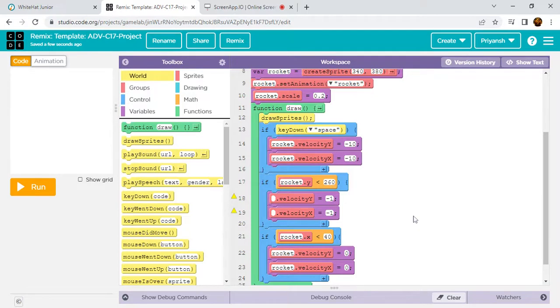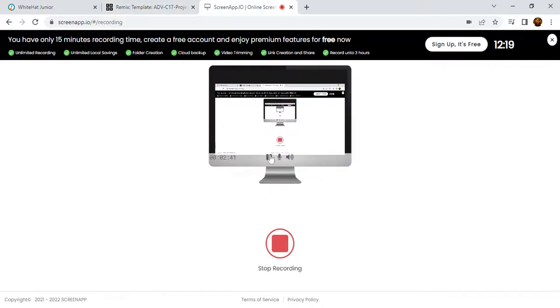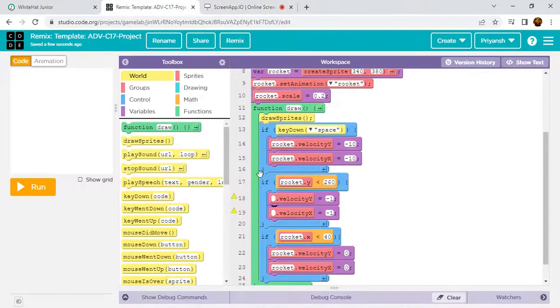Just wait a second. Yes, rocket. Okay, so here just fill rocket. Here also rocket. So it will go from here, and it will reach here.